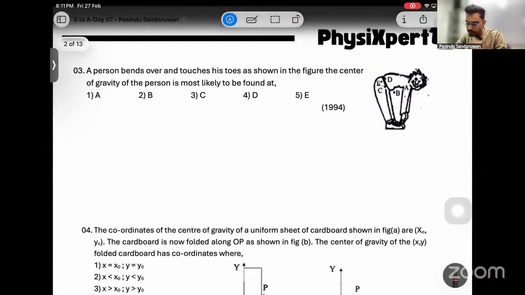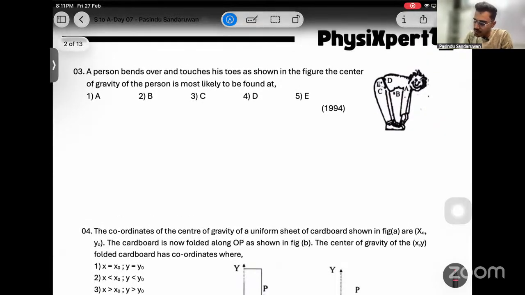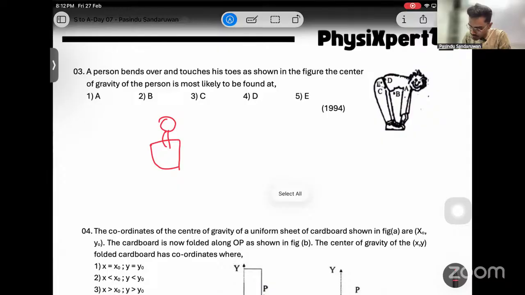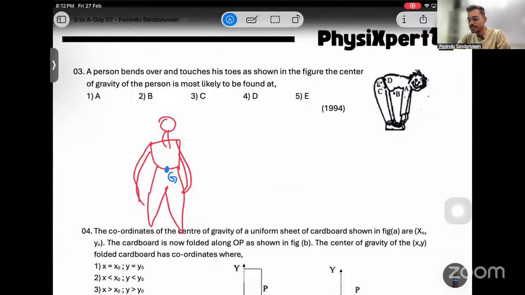3. A person bends over and touches his toes as shown in the figure. The center of gravity of the person is most likely to be found at. Right? So one thing is, center of gravity of a human being is at the hip, when a person is standing.